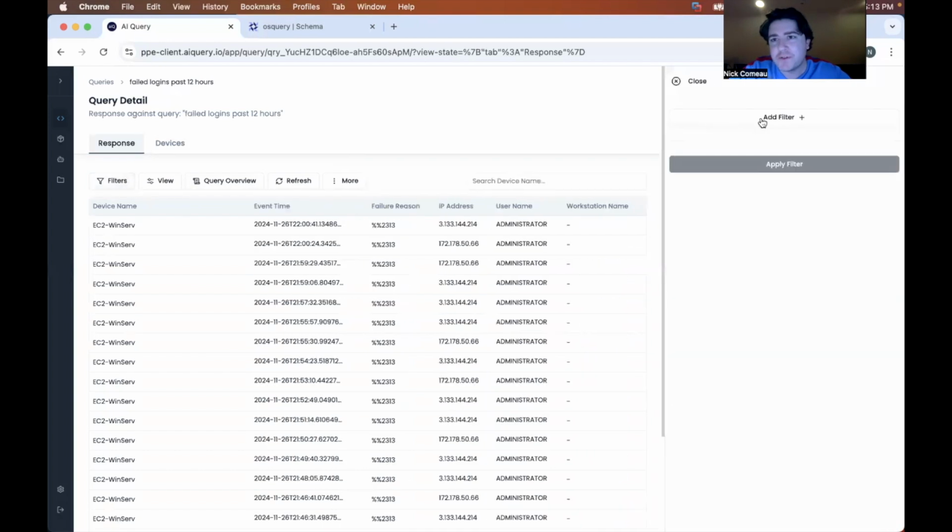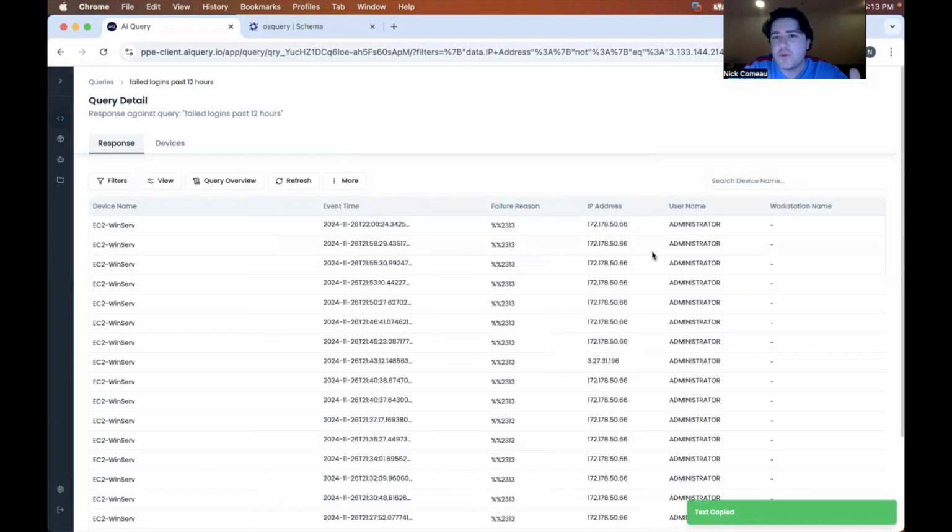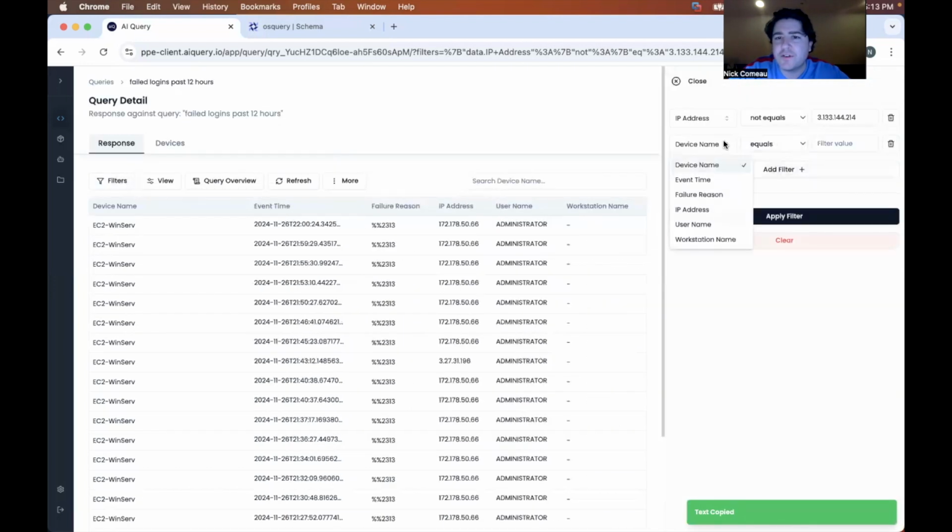So that's where we'll utilize filtering, because data without context is effectively useless. And oftentimes in an investigation, you may not know exactly what you're looking for, but you know what you're not looking for, if that makes sense. You know what normal is in your environment. So let's filter out a normal IP address. So here we have this 3 dot, and we'll put that in here, and we'll apply that filter. That removed a good chunk, but we also see the username of administrator coming up a bunch, and we can just filter that out as well. So we'll do add filter, username not contains, just to be lazy, and say admin, and then hit apply.